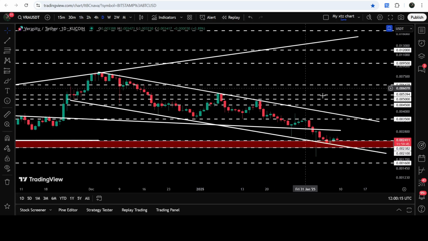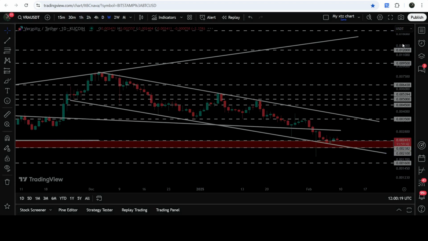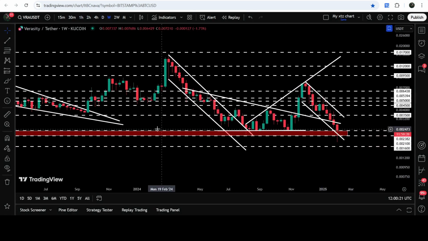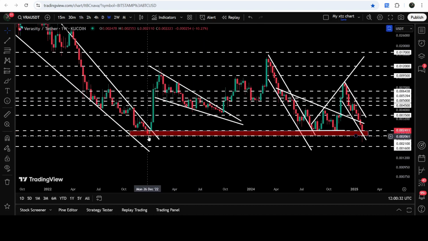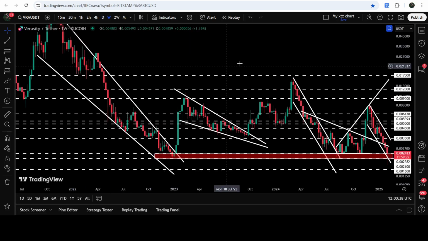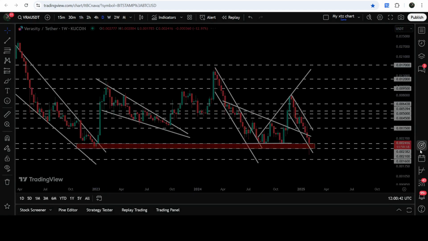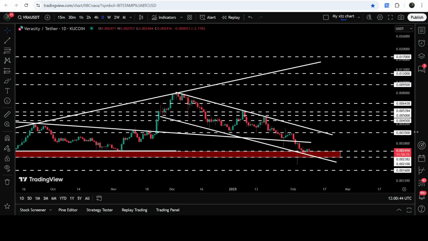That starts from $0.00238 and goes to $0.0021. If you take a look at the weekly time frame chart, then you can see that for the past several months, it is breaking at a very strong support zone, like here in the month of November 2024, and here from the month of August to the month of September 2024. And before that, it was also breaking at a very strong support zone here in the month of December 2022 as well, when it was about to break the previous falling wedge pattern, a very huge falling wedge pattern as well. Therefore, this time it can again break at a very strong support zone.